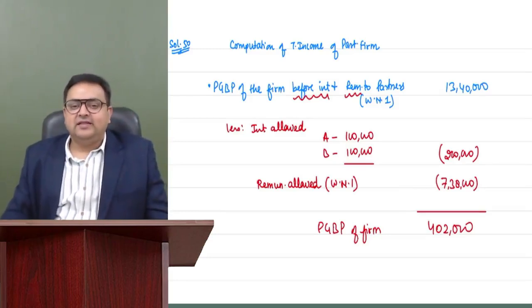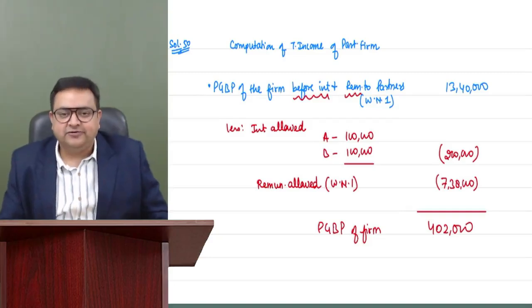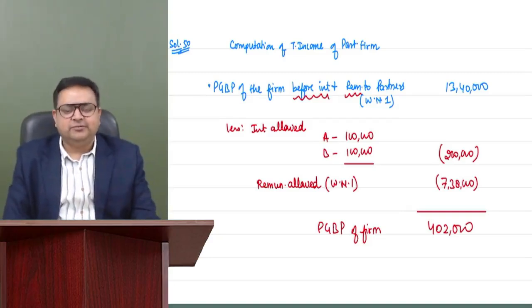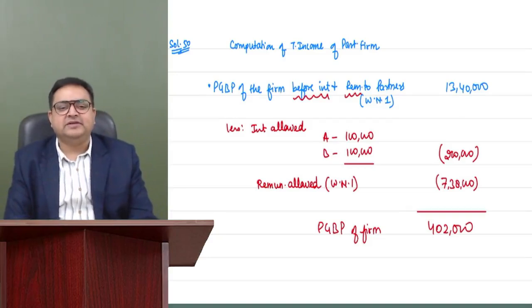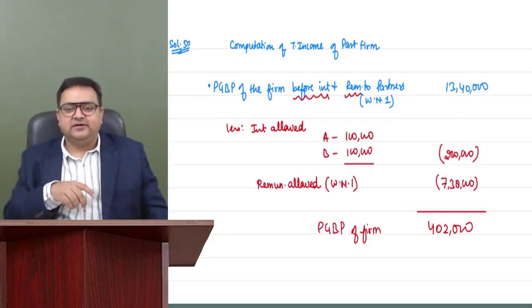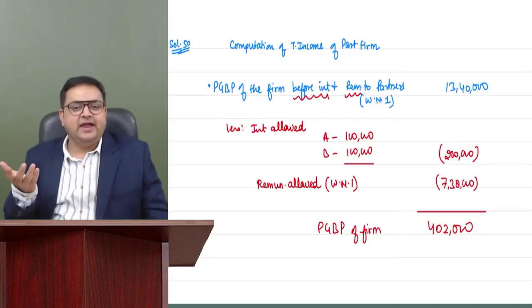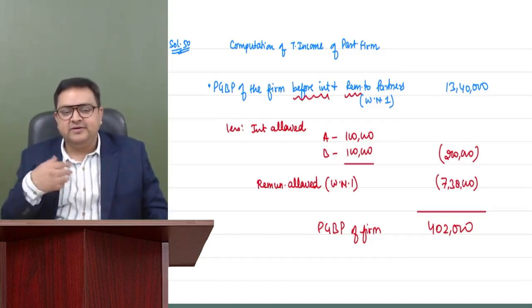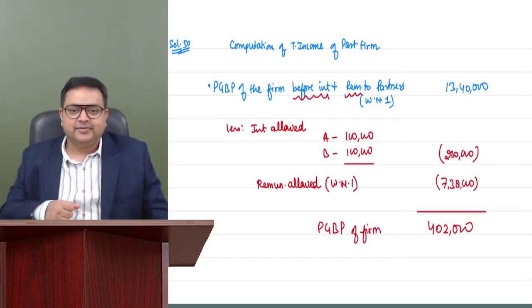Now, although I understand that we have not yet started the chapter of set off, still you must be having a little bit idea. I was telling you in the PGBP chapter also that if there is any business loss of last year, it can be carried forward for 8 years and it will be set off from PGBP income.